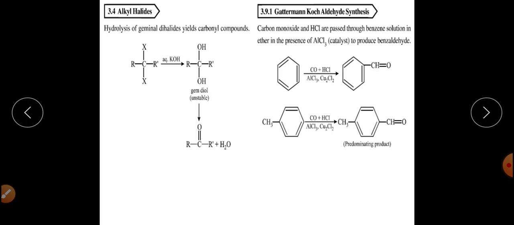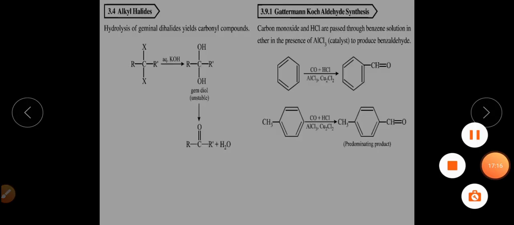Similarly, we can get aromatic aldehydes and aromatic ketones by using different kinds of methods as well. Completely we have studied that there are a variety of reactions and synthetic methods that can be used for the synthesis of aldehyde and ketones. So that's all about aldehyde and ketone synthesis. In tomorrow's class we will discuss the chemical properties of aldehyde and ketones.